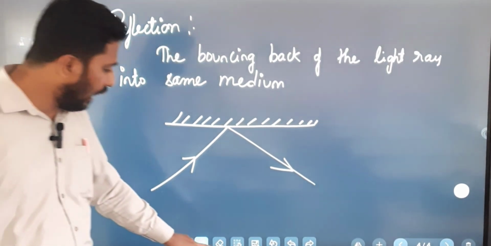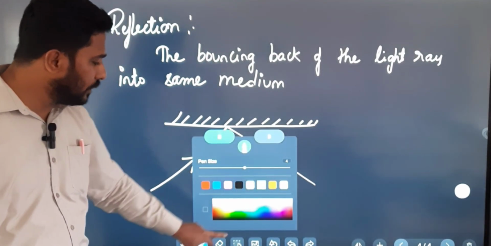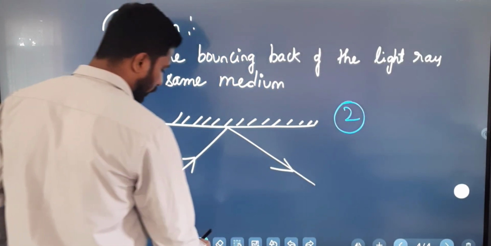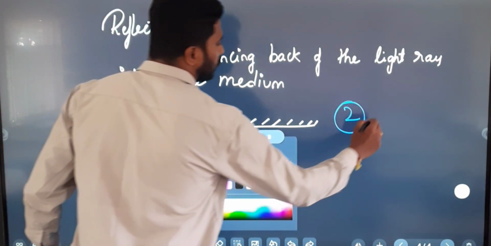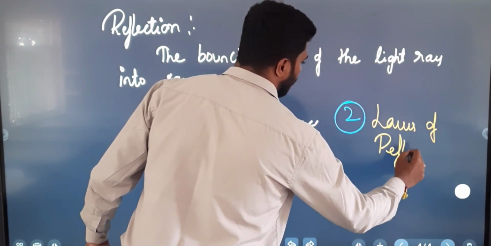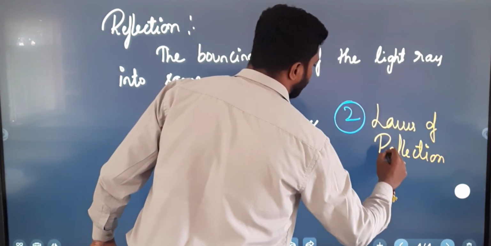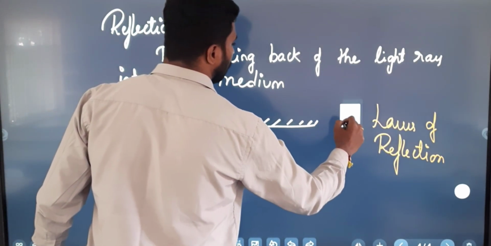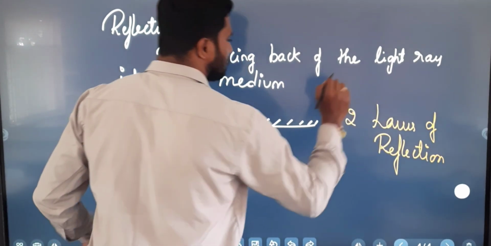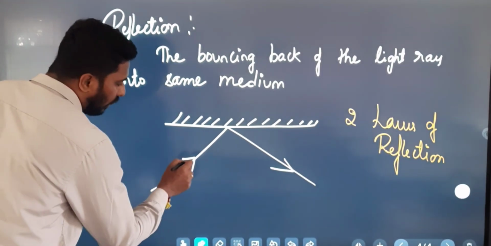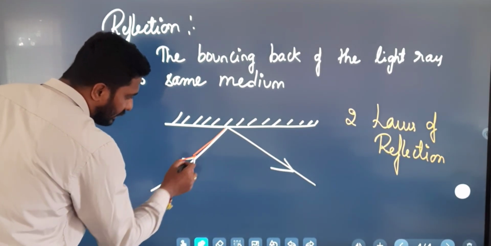And here we have to learn two important laws, the two laws of reflection, important from the exam point of view. They will ask you, what are the two laws of reflection? We will cover it here. Before that, we need to know some things. What are they, and what is this light ray?